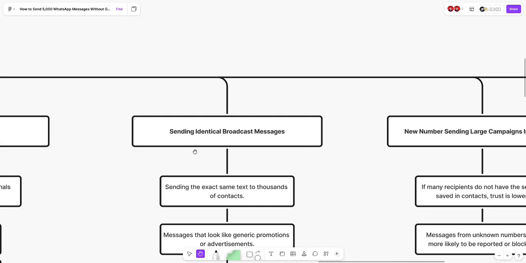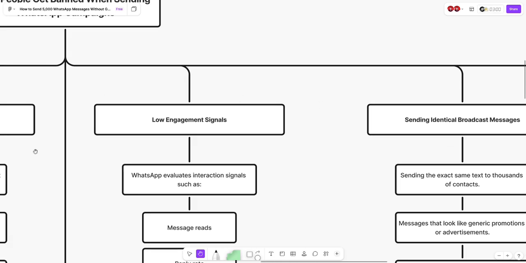Another thing is sending identical broadcast messages. For example, you are sending the exact same message to thousands of contacts. That's wrong.